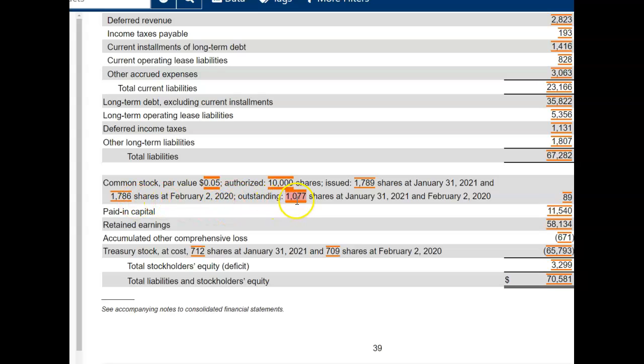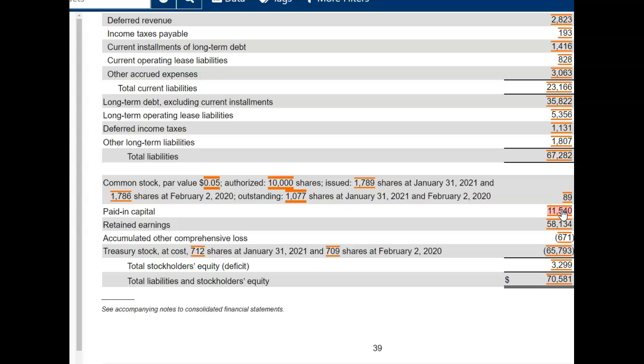These are outstanding currently. So we're going to take the par value, and when we issue it, we'll multiply it by what we've sold, and that is just the par value. Common stock. That's what we put in the common stock category. It's just the par value.